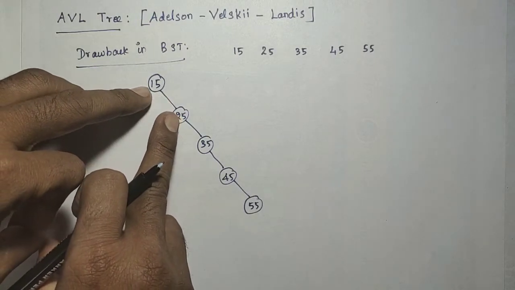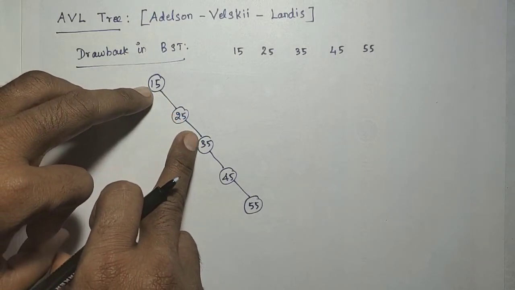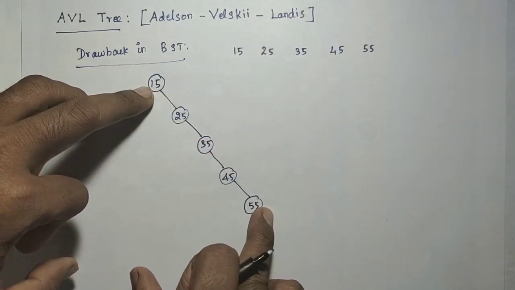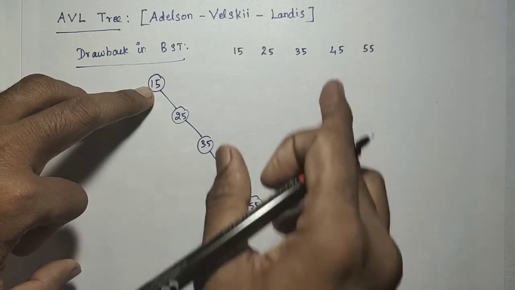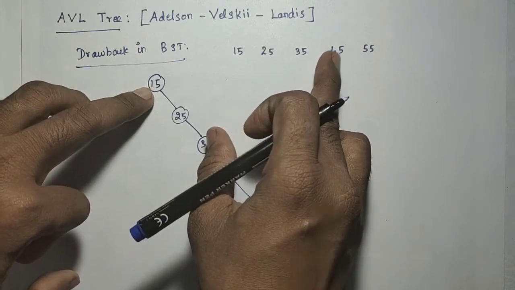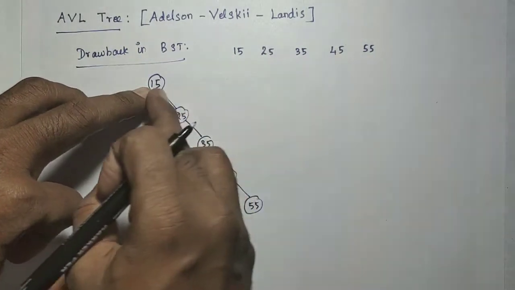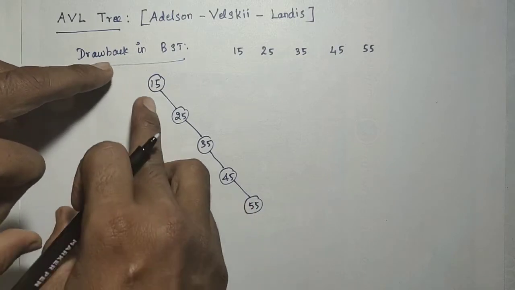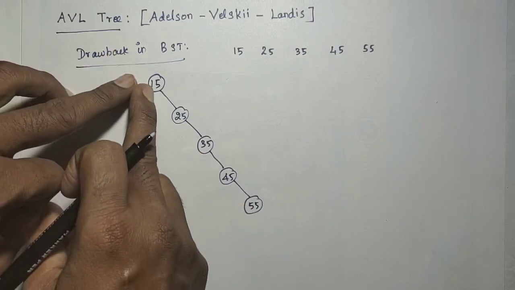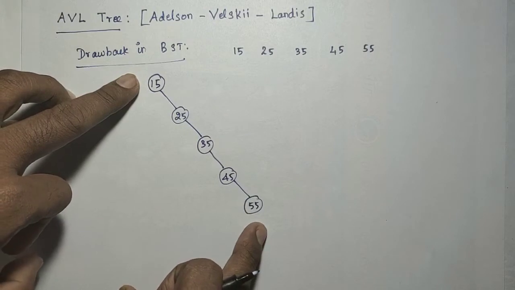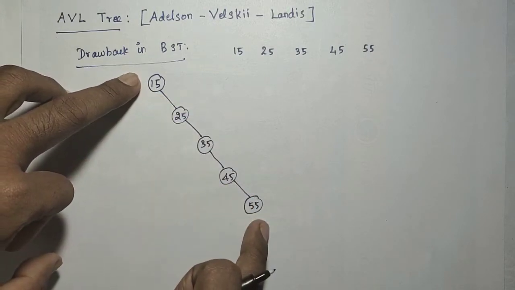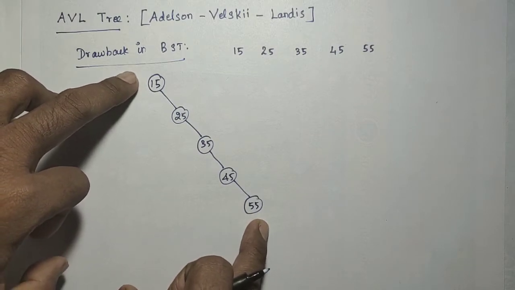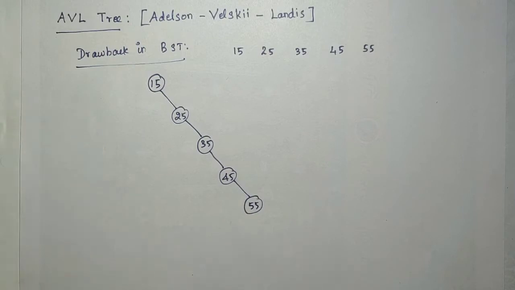The minimum height is log n. The maximum height for a binary tree is n minus 1. Here there are 5 elements, so the height is 4. If you do the binary search, for example for 55, it will not go to the left side. It will always go to the right side. The searching on this tree is similar to linear search. So this is the main drawback.